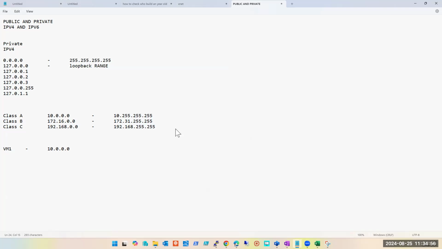So if you create your VM1 and then you create your VM2 again here with the same range. I'm talking about the range. I hope you understand this is not your virtual machine's IP, right? What could be the IP, guys? If this is the range I'm selecting, what could be the first IP address of my virtual machine? 10.0.0.1. Sorry, in Azure.